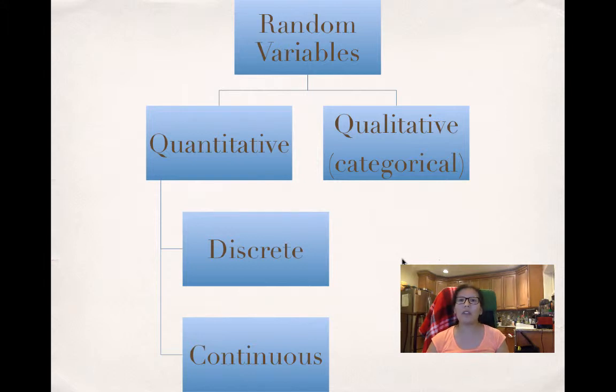Qualitative variables, however, are quite different. There's no numbers attached to it, generally speaking. Your eye color, for example, that's a variable, right? There are differences there. Ethnicity is another one. Talking about TV shows, not in terms of the number of TV shows, but what category of TV show that you like to watch. Do you like to watch romance movies? Do you like to watch action movies? Those are qualitative variables.